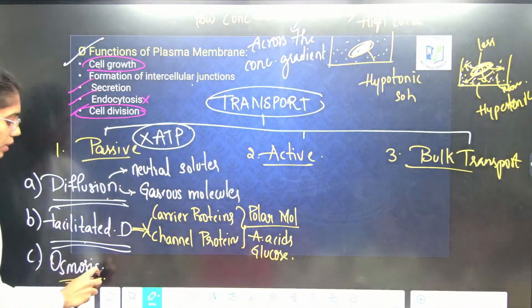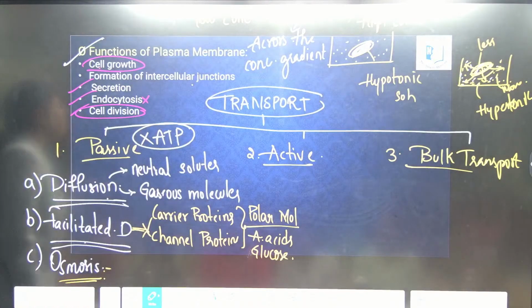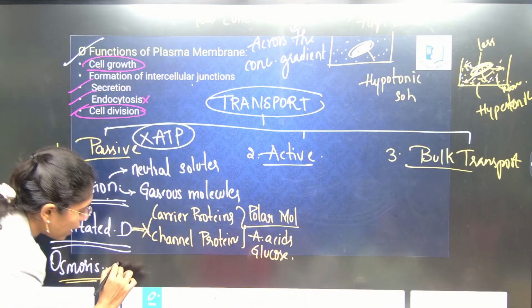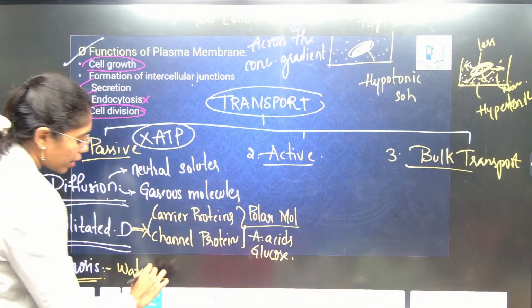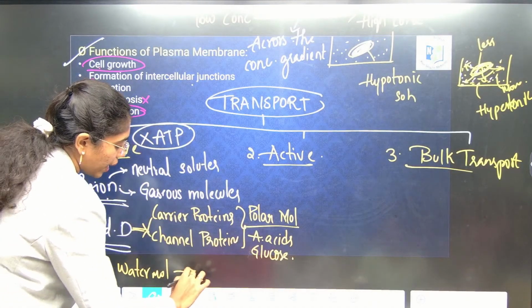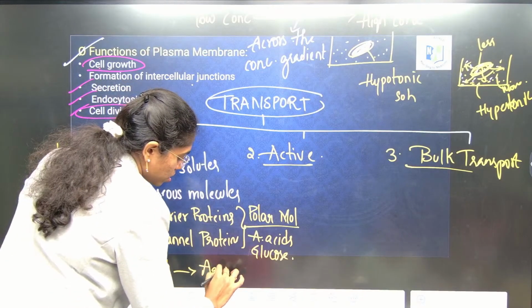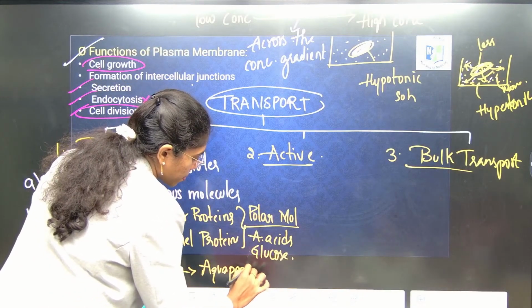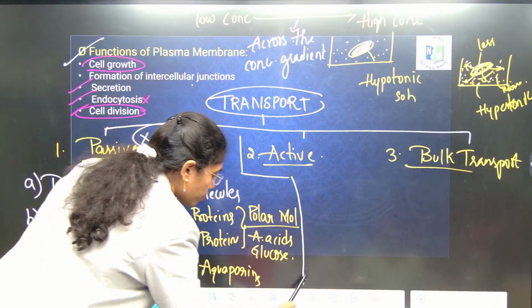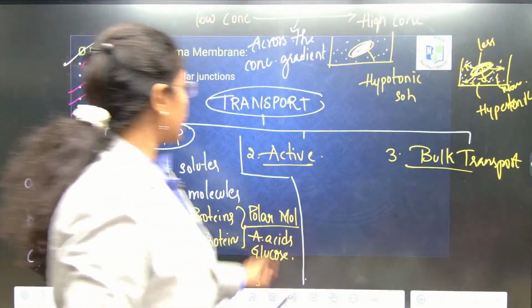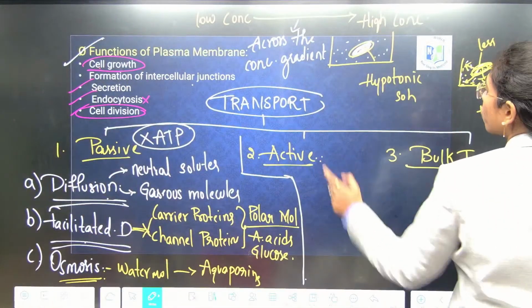Through osmosis, there will be some channel proteins present, for majorly water molecules. One example I can give is water molecules being transported via aquaporins. So complete details of passive transport are given. If you have any doubts, you can ask me, and then we will move to active transport.